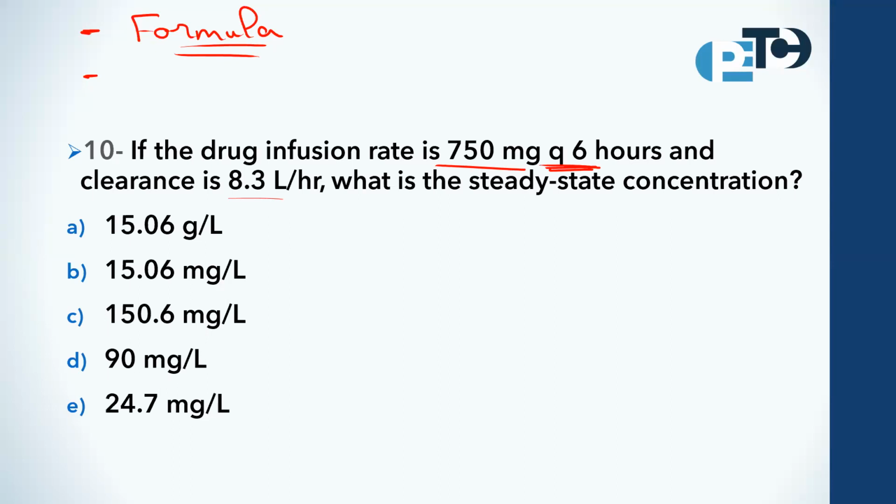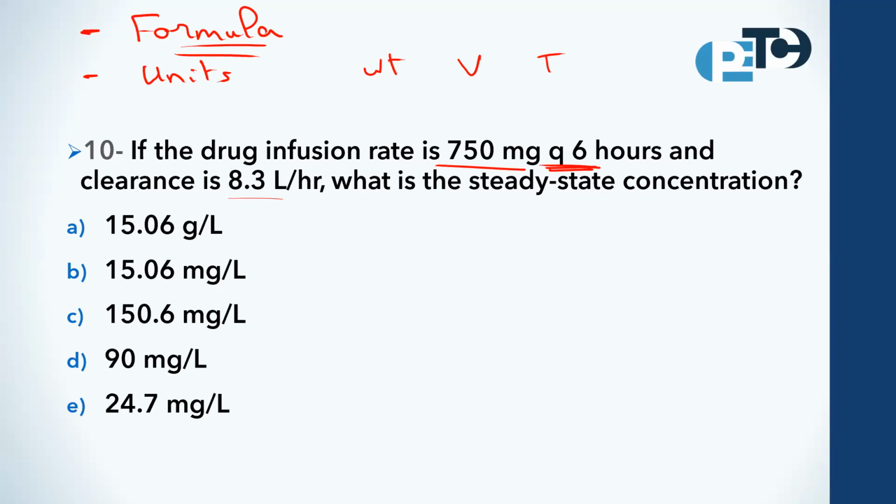The second is to take care about the units. All units should be similar: the units of weight, volume, and time should be the same in order to use this formula and answer the question.